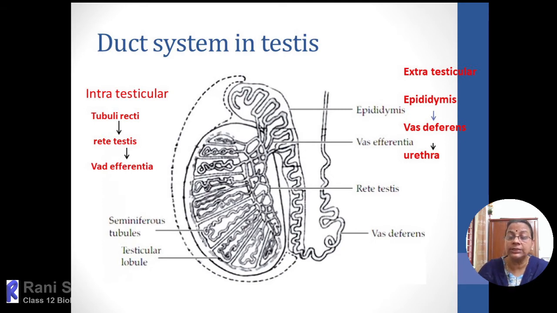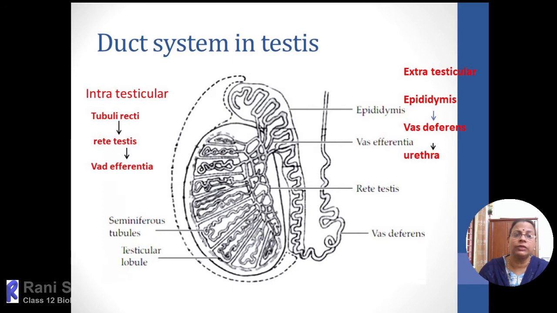Inside the testis a set of accessory ducts are there, and even outside the testis a set of accessory ducts will be there. So we can divide them into the intratesticular duct system and the extratesticular duct system.